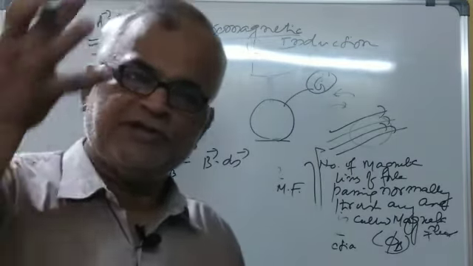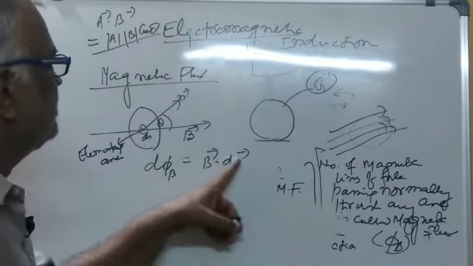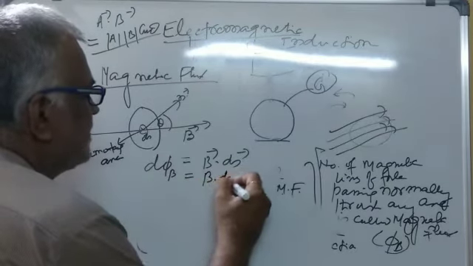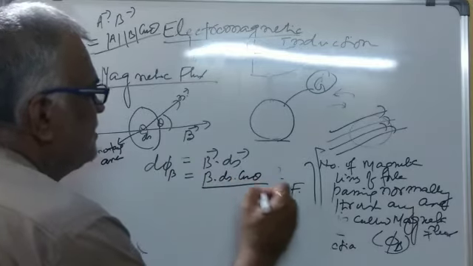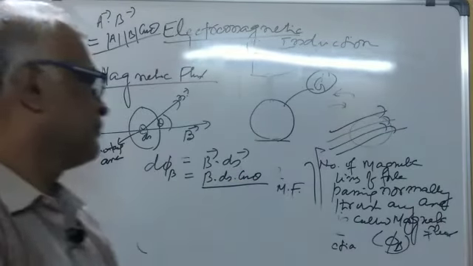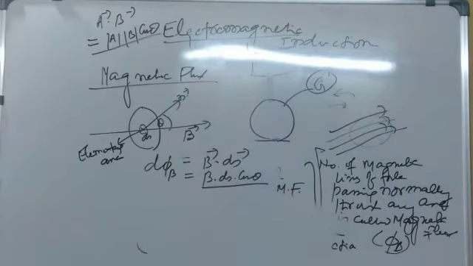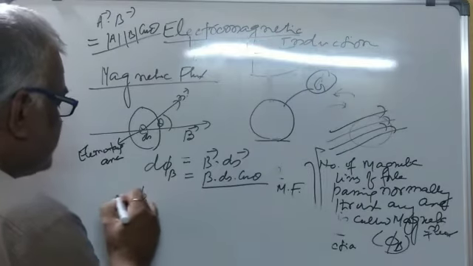So we use the same formula here. d phi B equals B dot dS, which is the magnitude of B into the magnitude of the area vector and the cos of the angle between these.